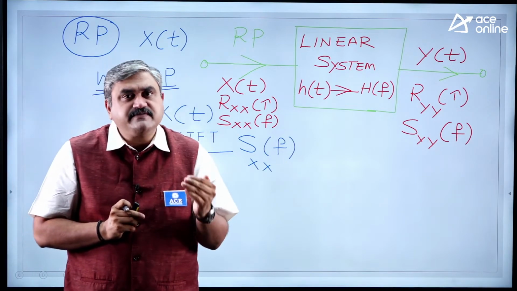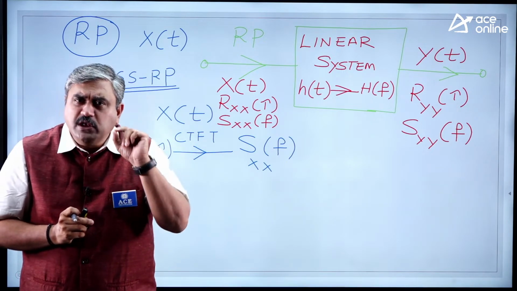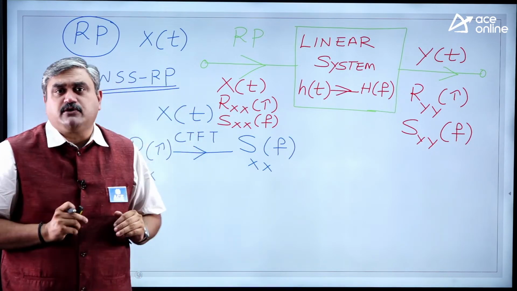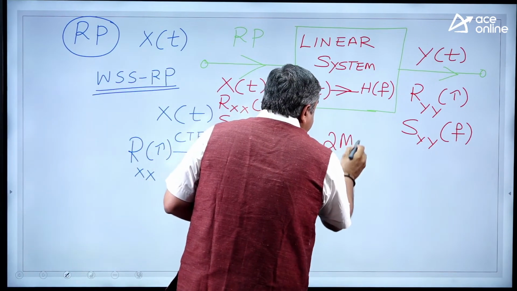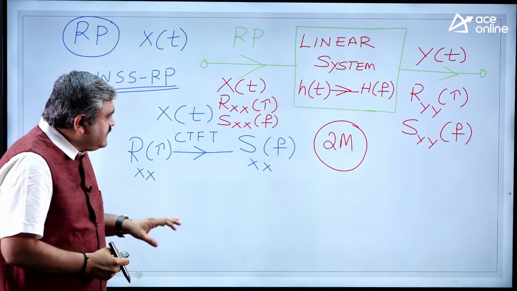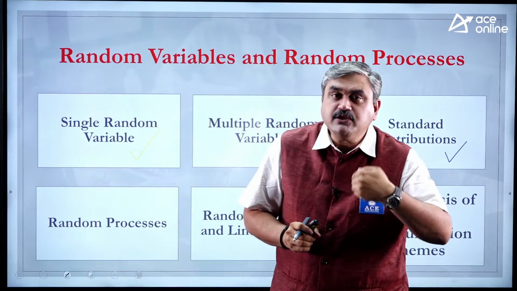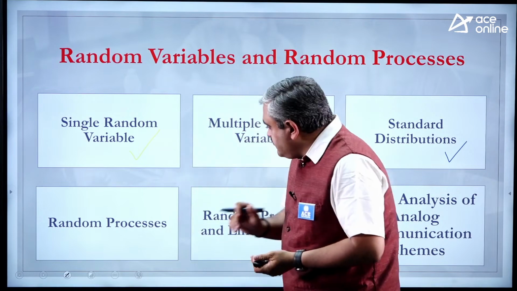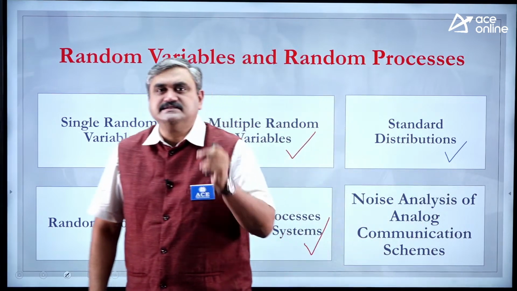I already told you some basic signals, some basic systems, transformations you need to know. The first part, signals and systems. Only using that he is framing these questions. So you need not do too much hard work. A little bit of smart work in this particular area will give you 2 marks. That is how you have to prepare. That is the reason I have split all these topics into small parts, so that whenever you do your preparation, you will understand clearly where you have to concentrate. So this is your random processes part and response of random processes to a linear system.